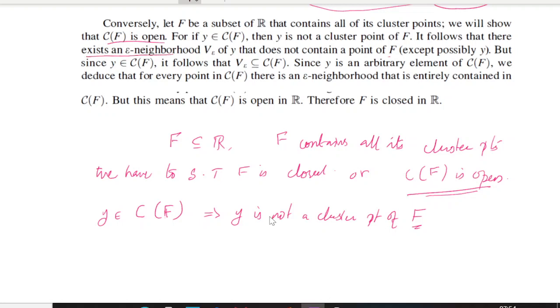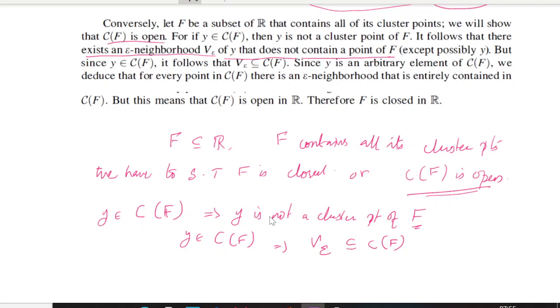But since y belongs to the complement of f, it follows that V epsilon is contained in the complement of f, because V epsilon does not contain any of the points from f.